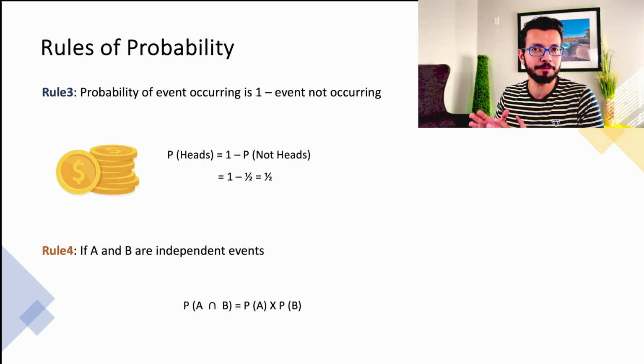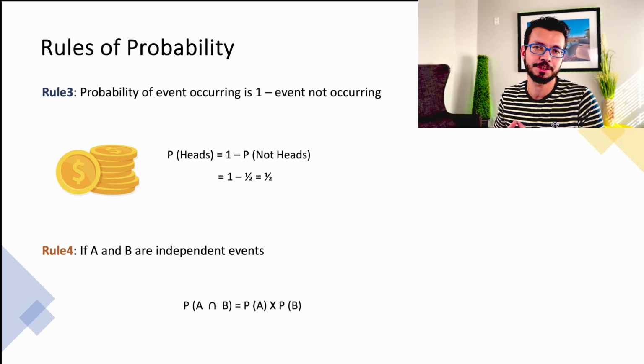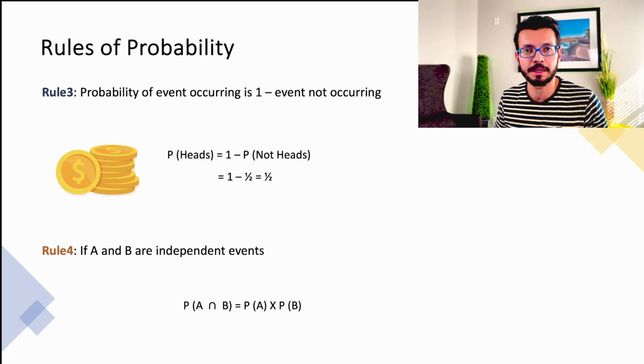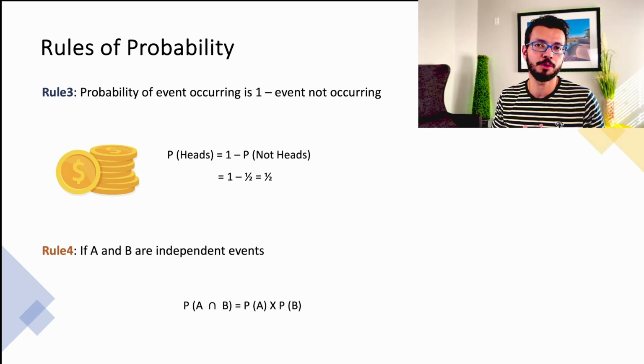So you sum up all of the events which are not that particular event, and you take a look at that probability, and then you just apply this formula, which is 1 minus probability of that event not happening. And with that, you will be able to arrive at probability of a particular event happening. So taking a look at your coin toss example, probability of heads equal to 1 minus probability of not getting a heads, which will be 1 minus 1 upon 2, which is 1 upon 2.